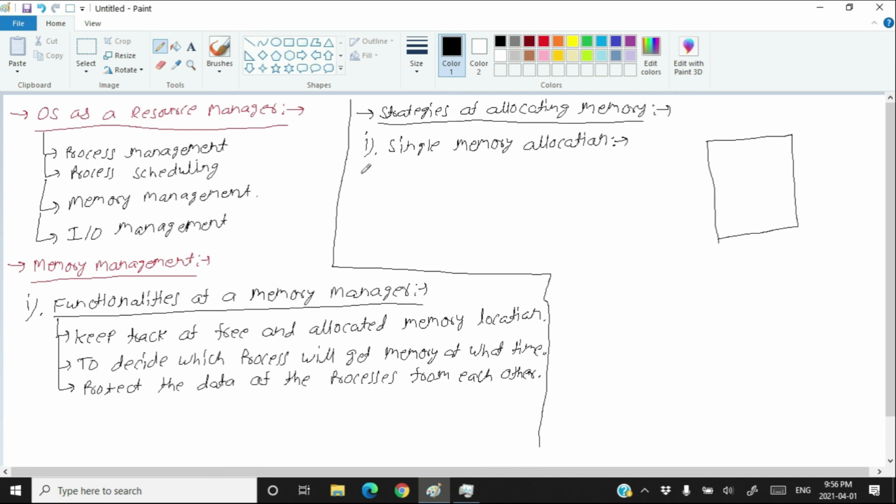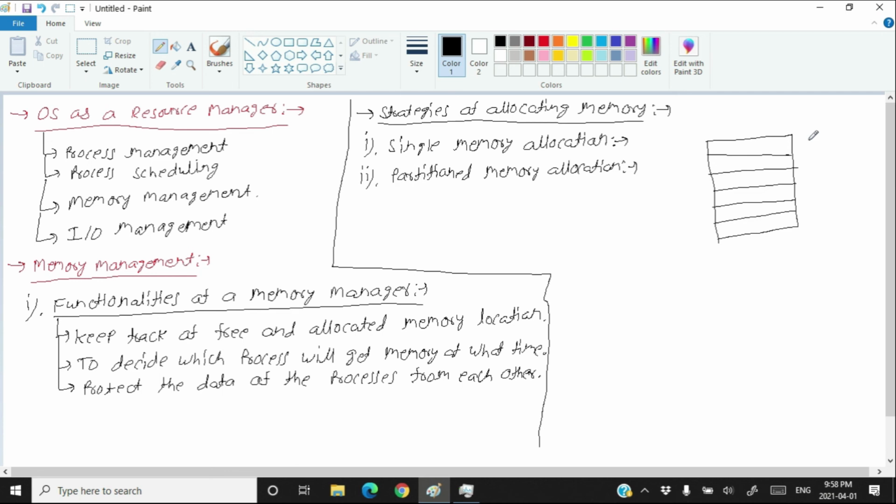The second strategy is called partitioned memory allocation. What happens in this case is the memory block gets divided into partitions, and every partition is assigned to different processes executing. So here the memory can manage more than one application together. This is called partition allocation, in which different processes get different partitions of the memory.